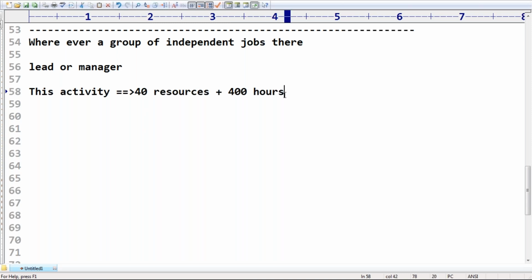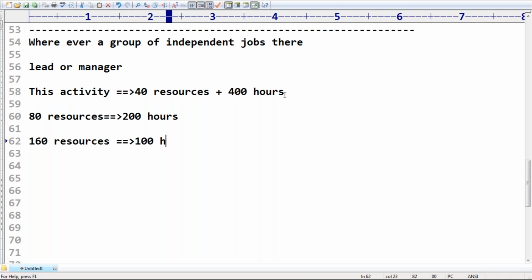"What I will do is, if that is the case, I will provide 80 resources. Can you please complete the task within 200 hours only?" he is going to ask. "Sir, I will provide 160 resources, can you please complete within 100 hours only? I will provide 1600 resources, I want it within 1 day only. Can you please complete?"